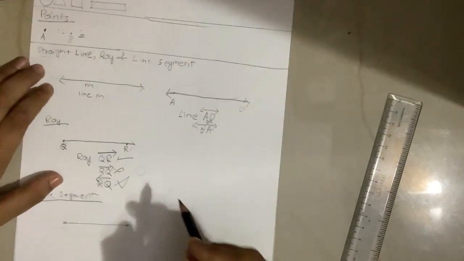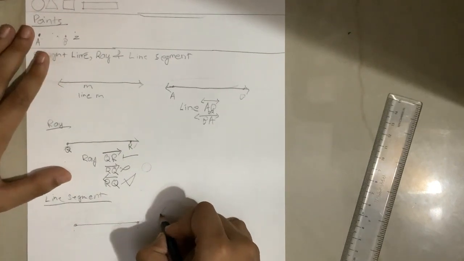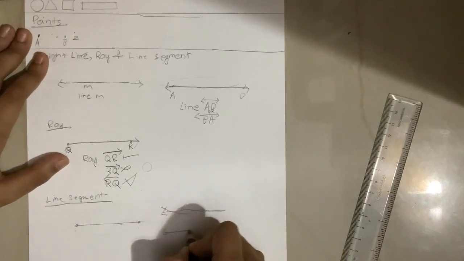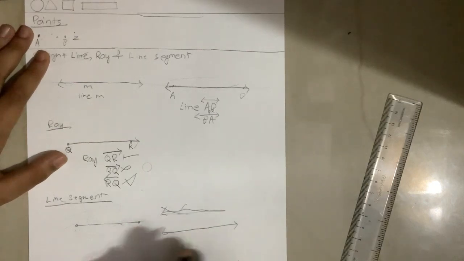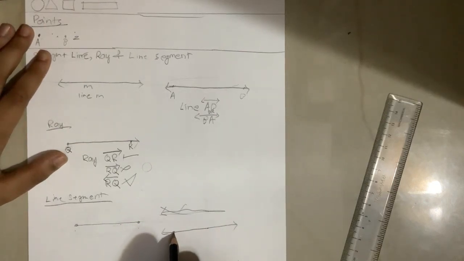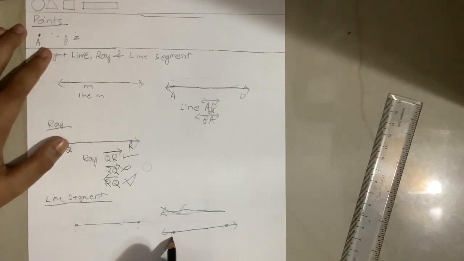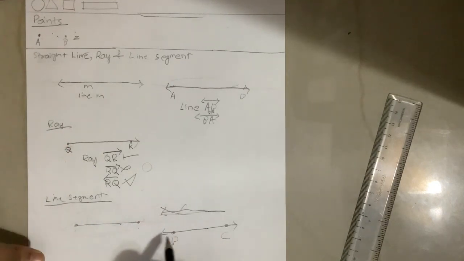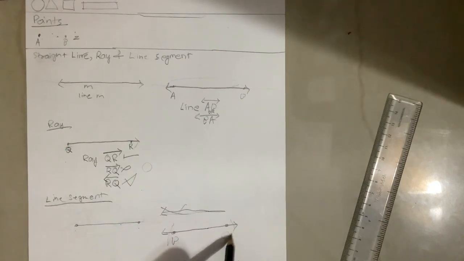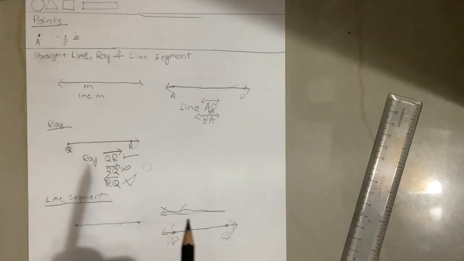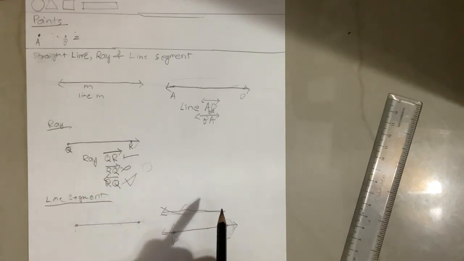Now here is something which you should know. Suppose this is a straight line. If you take 2 points here and name these points B, C, this part over here is actually a line segment. A line segment is actually a part of a straight line.